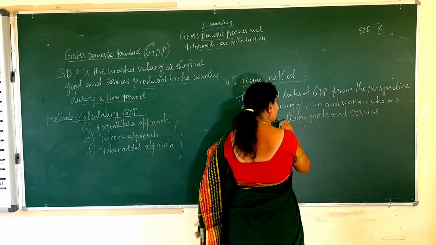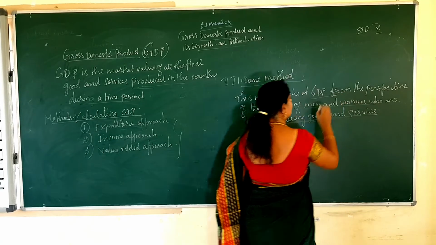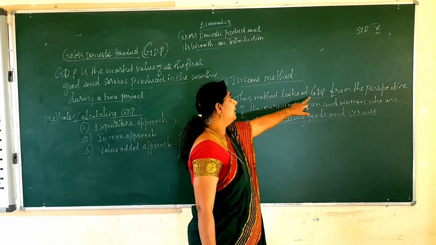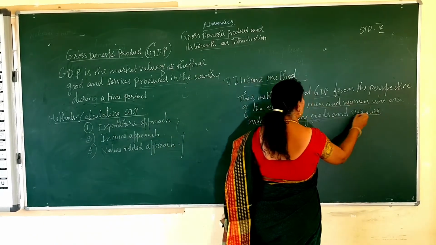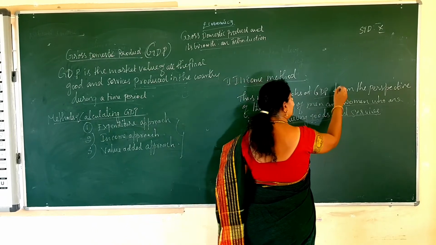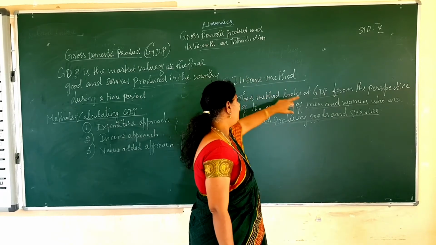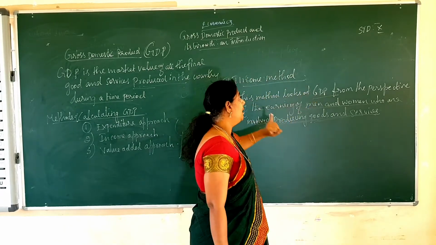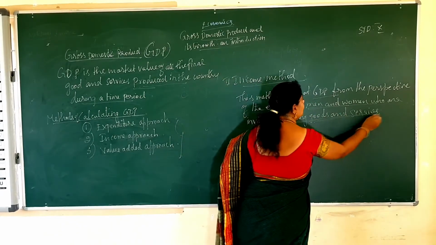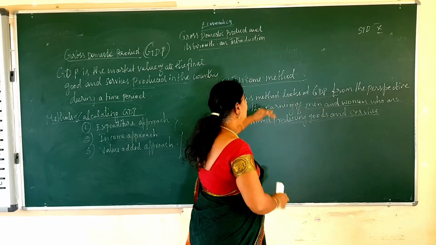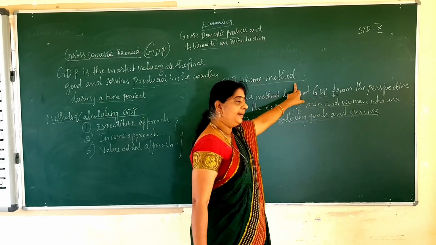The earnings of the men and women who are involved in producing goods and services, if you add that, you will get the GDP. That is the income method. Mainly the income of men and women who are involved in producing goods and services, we are taking into account to measure GDP. That is what is known as the income method. So income is the main thing.